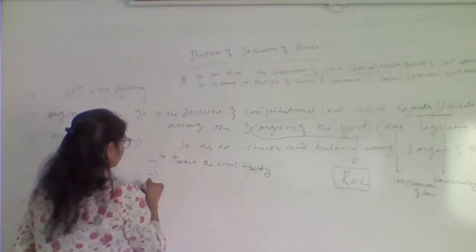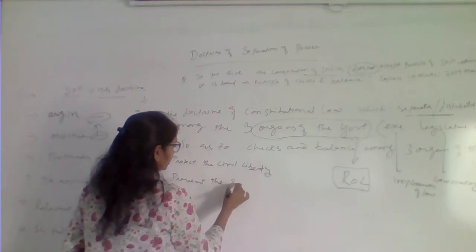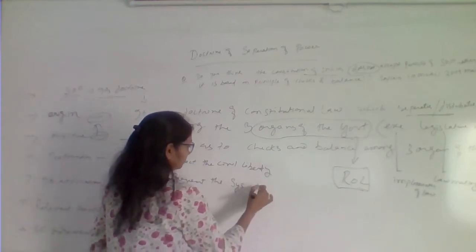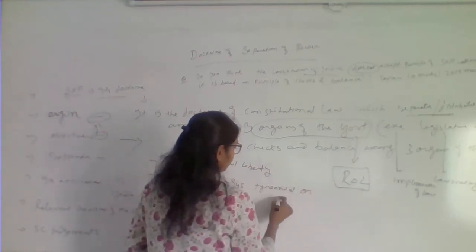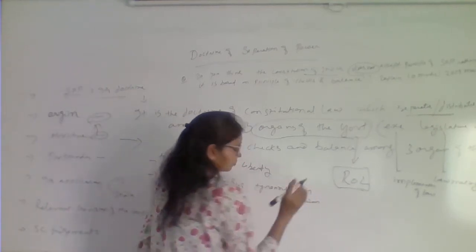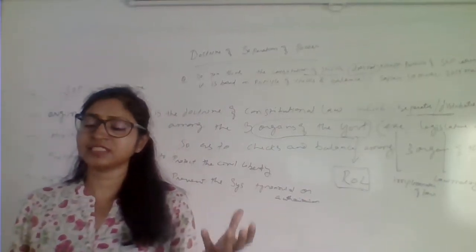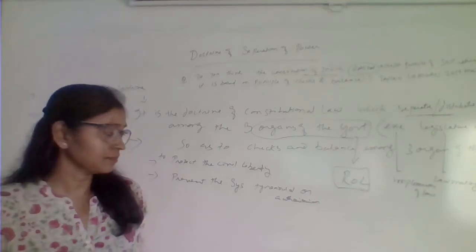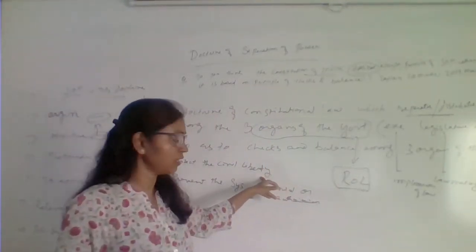and to prevent the system from becoming tyrannical or authoritarian. So it is said that too much power concentrated in a single authority would jeopardize individual liberty.